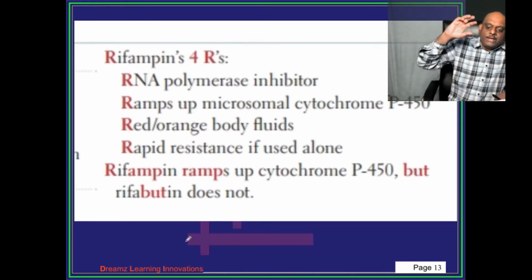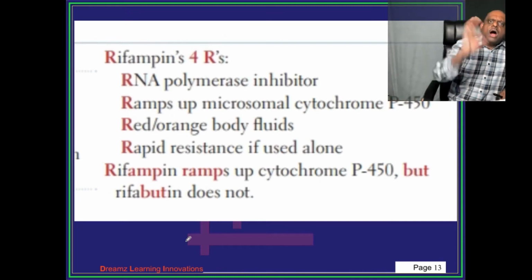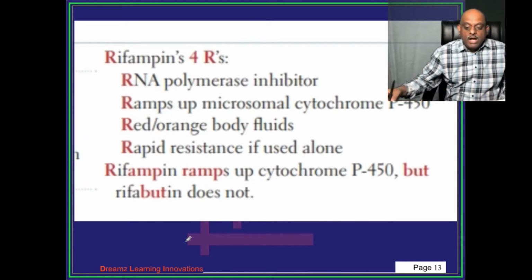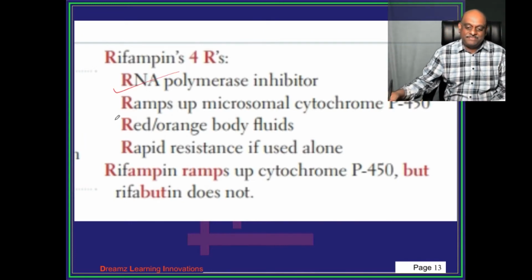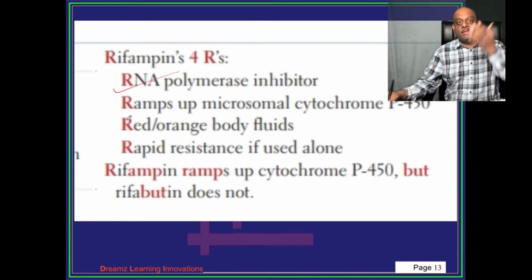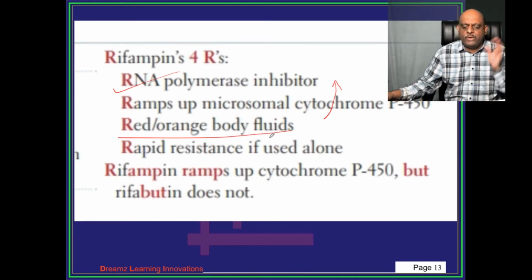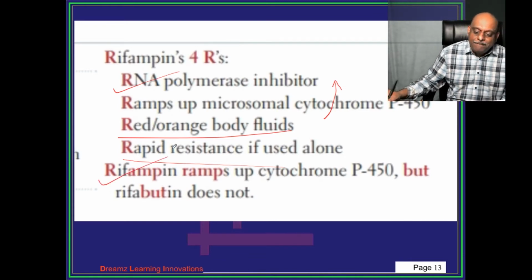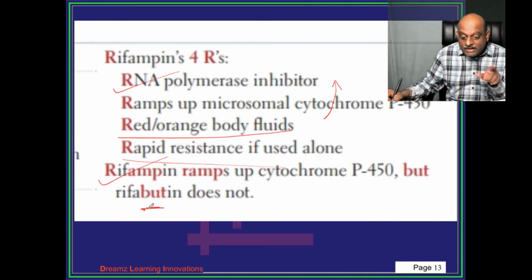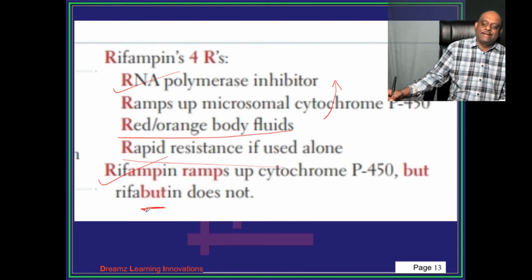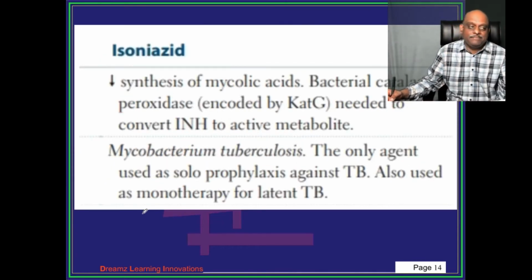So tell me, doctor, quickly, 4 R's that you want to remember when it comes to rifampicin. R for RNA polymerase inhibitor, it ramps up the microsomal cytochrome P450. That means it will induce. R for red and orange body fluids. R for rapid resistance, if you use it alone, is what you have to remember. Rifampin ramps up, but rifabutin does not ramp it. That is what you have to basically remember.